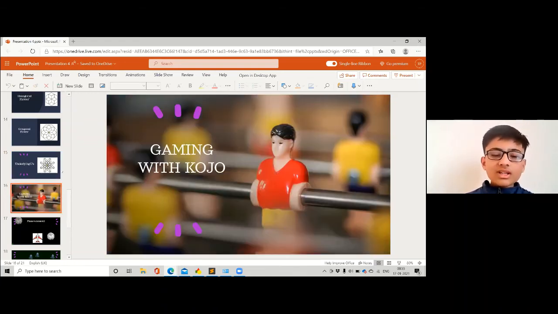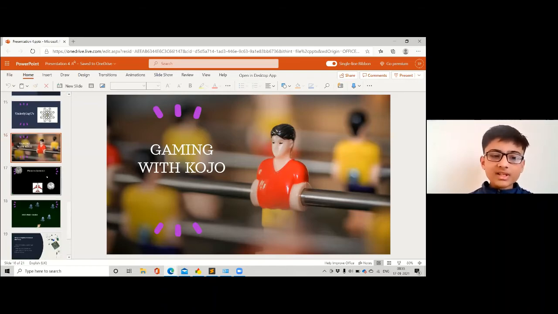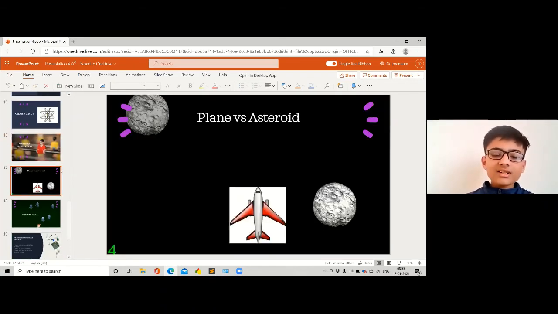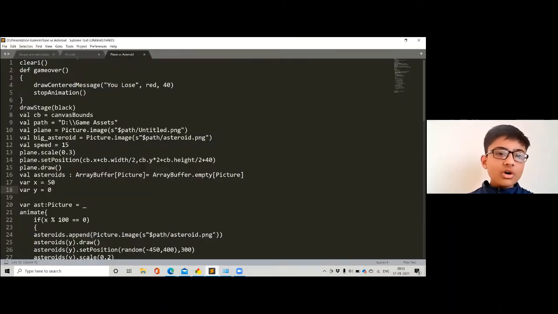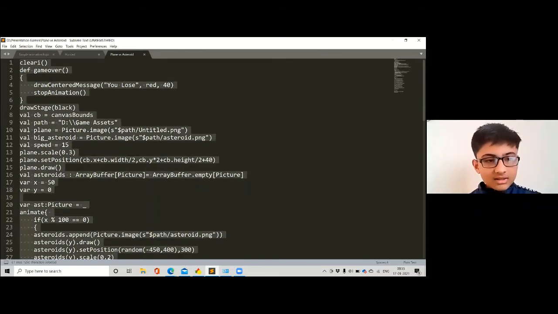So now the next part is gaming with Kojo. We can also do gaming here, and I'm going to show you a couple of games. The first one is Plane versus Asteroid. I made this game and I'm going to show you. I'll copy the code and play it here by running it, because I can't show the game in a picture.